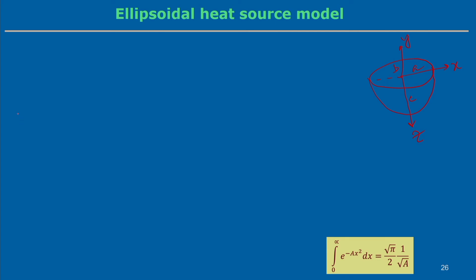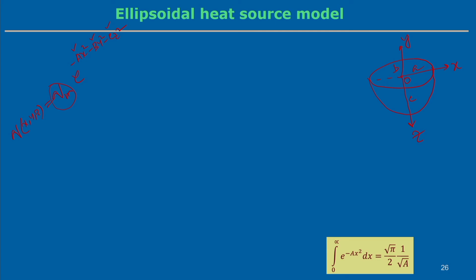Now, assume the heat flux intensity can be represented as the volumetric heat flux intensity Q(x,y,z) = Qm e^(-Ax² - By² - Cz²). Suppose this is the distribution of the heat flux; we are assuming a Gaussian distribution. Qm is the maximum intensity at the center point O, and capital A, B, C are the distribution parameters. So there are two things we need to estimate: the maximum flux and the distribution parameters A, B, and C. X, Y, Z are the variables in this case.